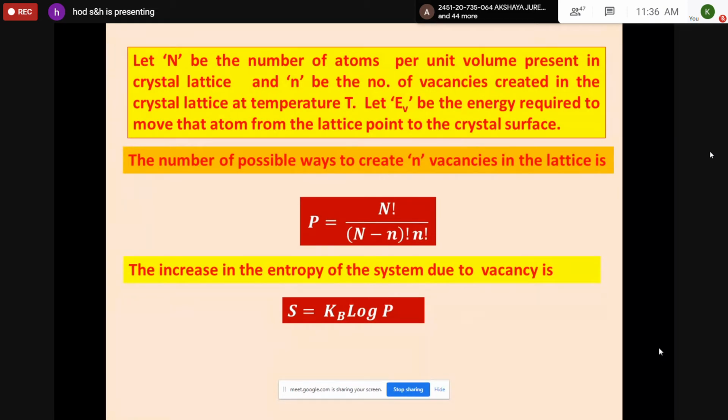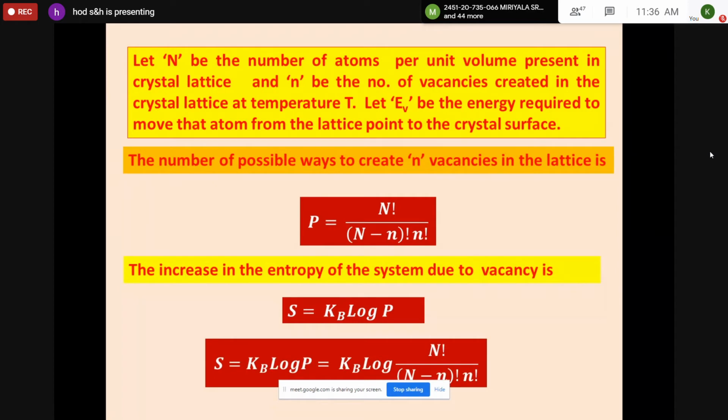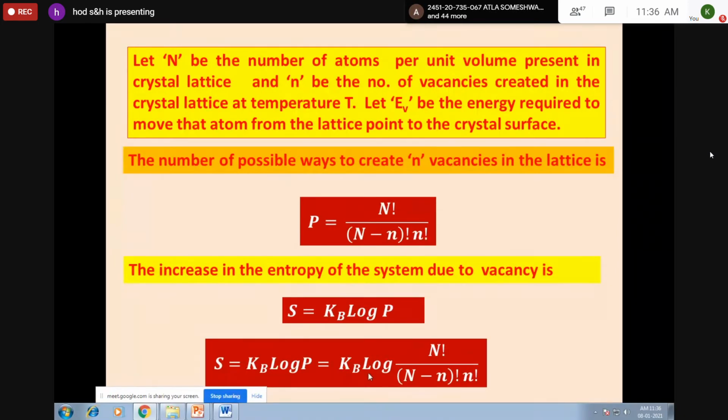Shall I further proceed? Yes, sir. If you want to write, Kb is Boltzmann constant, P is the probability. Then you should write S is equal to Kb log P, where the probability P can be replaced by N factorial by N minus n factorial into n factorial. Just we are substituting for P. Take the next step.